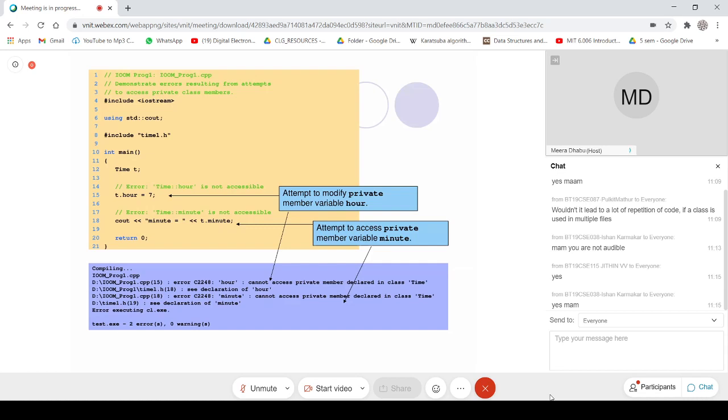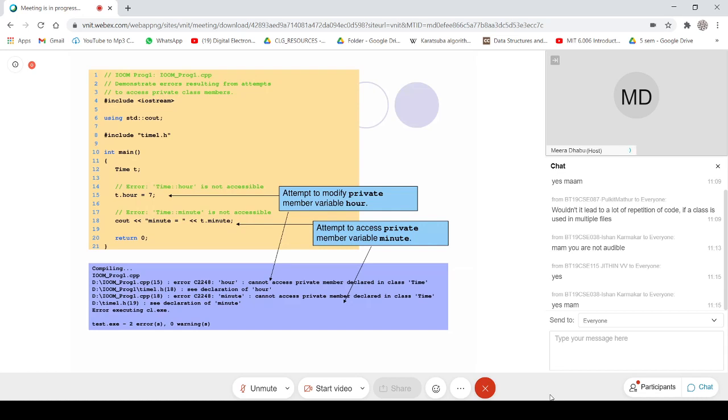I created one header file and two CPP files. The header file will contain only the class declaration, and then the respective member function definitions are present in the corresponding .cpp file.